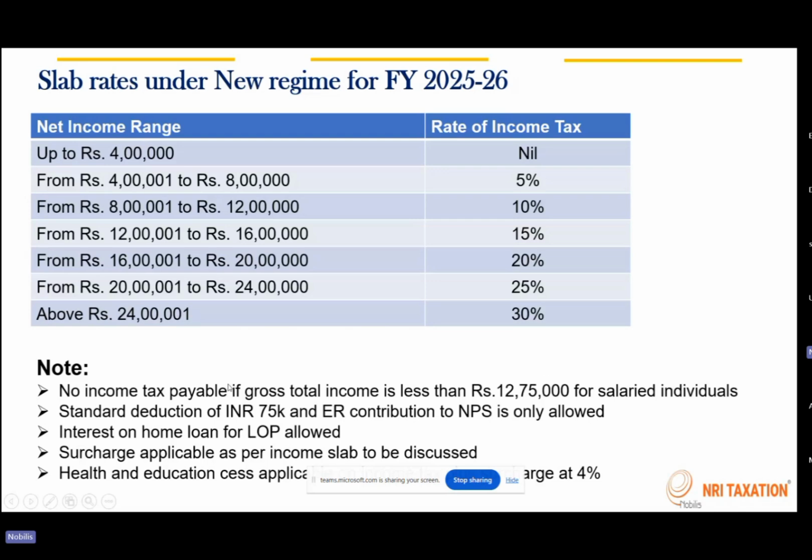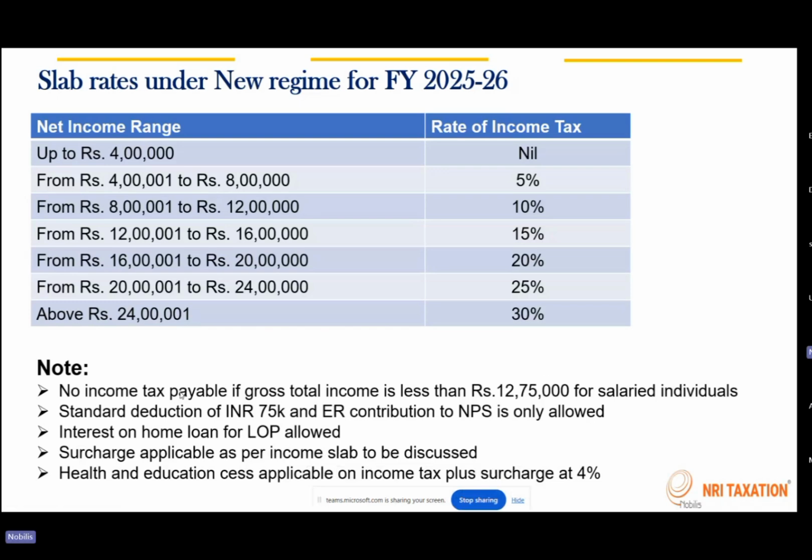And under the new regime, the only benefit available is a standard deduction of 75,000 provided to salaried individuals. Apart from that, for a salaried individual, if there's any employer contribution to the national pension scheme, then that is allowed. So these are the only two deductions available for a salaried individual under the new regime. If there is a let out property and interest on a housing loan incurred on the let out property, then that is also allowed as a deduction.